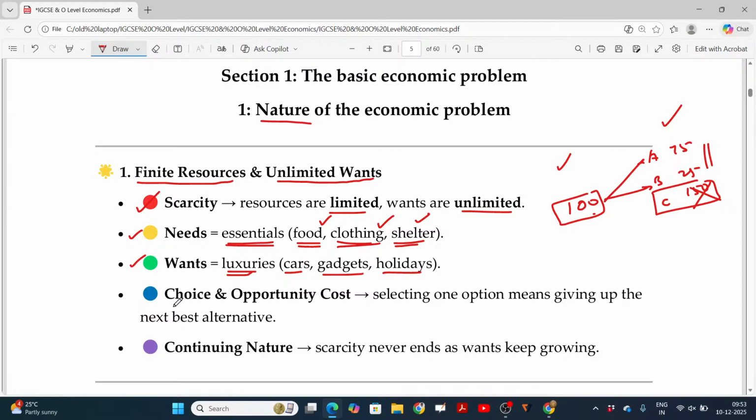And you have to understand the difference between choice and opportunity cost. So we have two options to purchase, either A or B. If you choose A, you're losing the benefit enjoyable from B. Because of choosing this one, the benefit of not choosing the other is lost. That is called opportunity cost. Selecting one option means giving up the next best alternative.